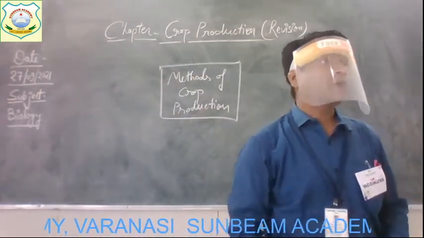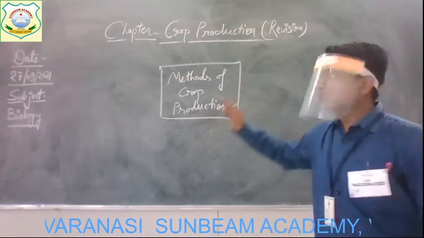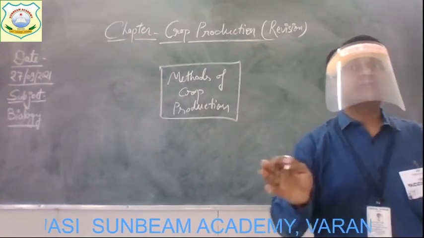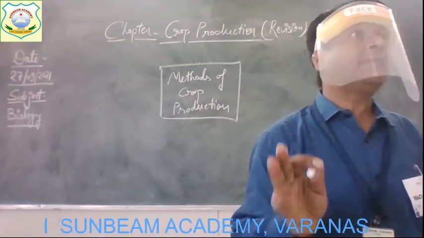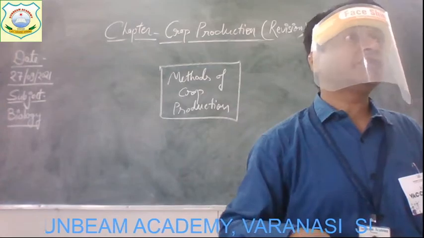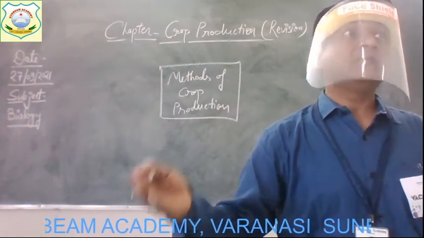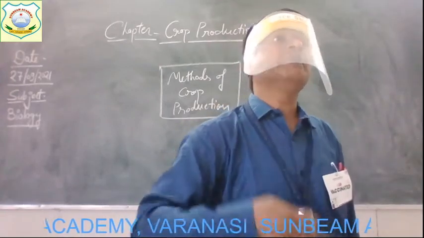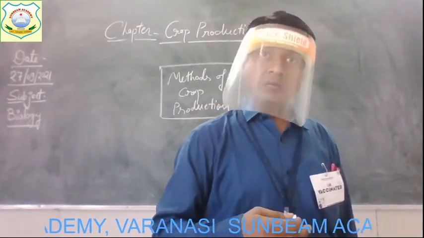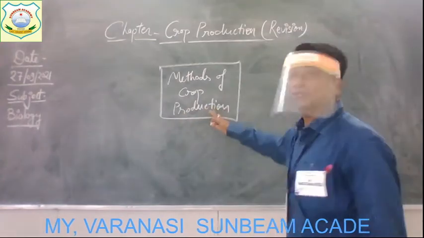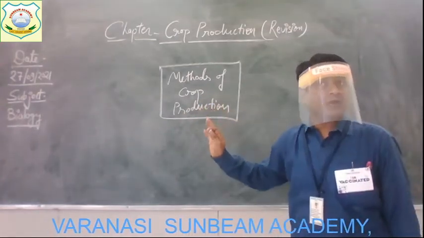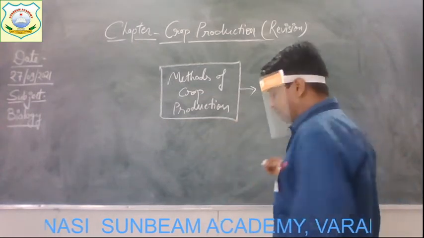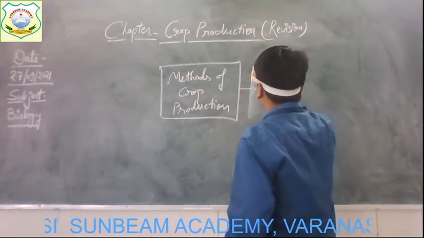When the crops are going to be produced in the field, the farmers need to do a well planning, a well preparation for each and everything. Then they are able to grow their production, they are able to improve their production. Get it? So the first step taken by the farmers is the preparation of soil.